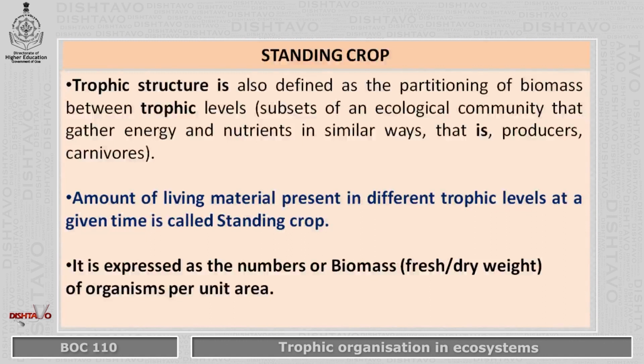But at each level, there is a certain amount of living material present, on which the different consumers depend at different trophic levels. That is called the standing crop at any particular time. It is expressed in numbers or biomass, which can be measured as fresh weight or dry weight of organisms per unit area at that given time.